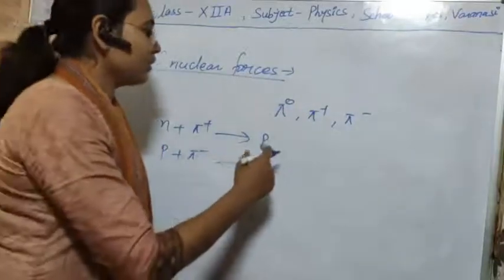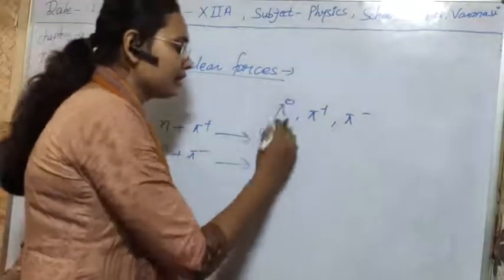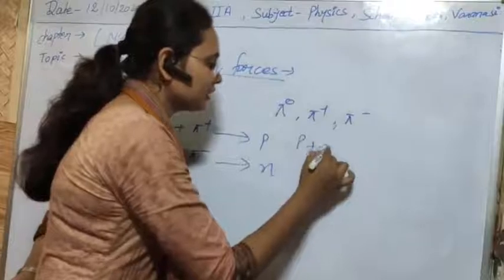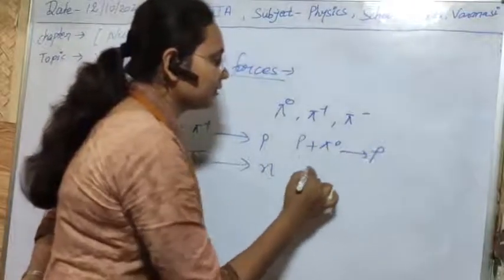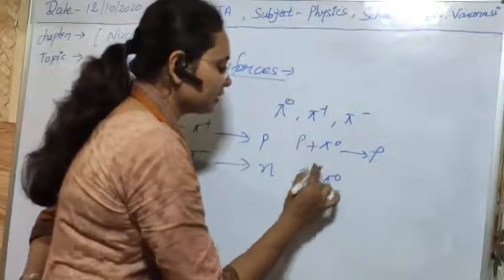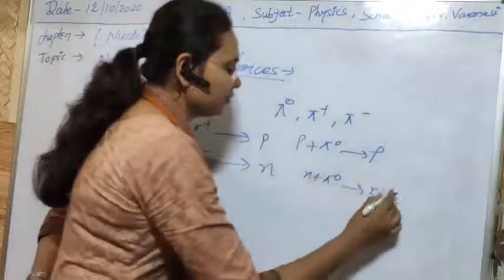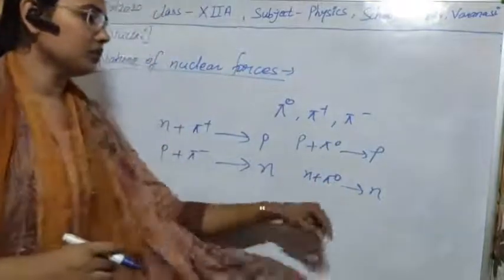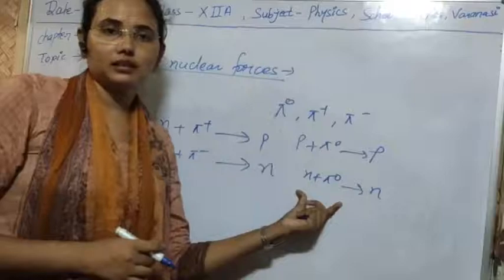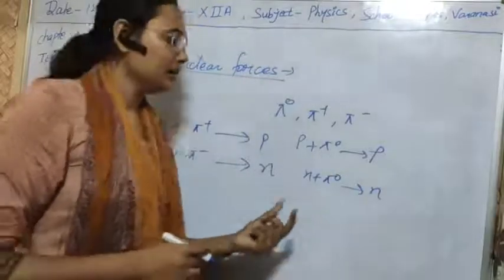So let's see how they can emit. They can also convert into each other. A proton can be converted into a proton, and a neutron into a neutron, by using this neutral particle. Again the charge conservation and CPT theory is followed here.